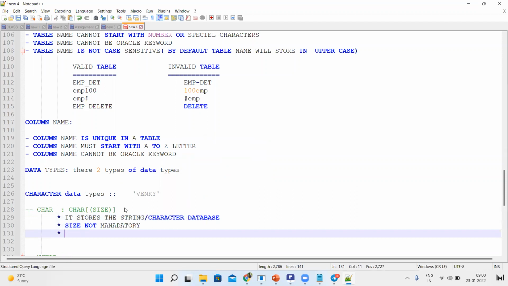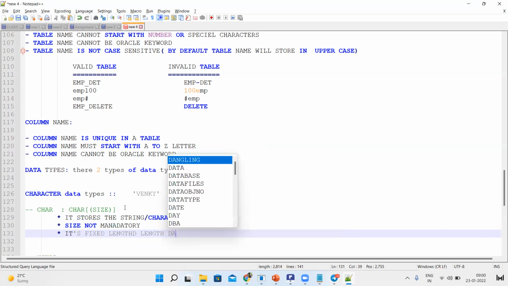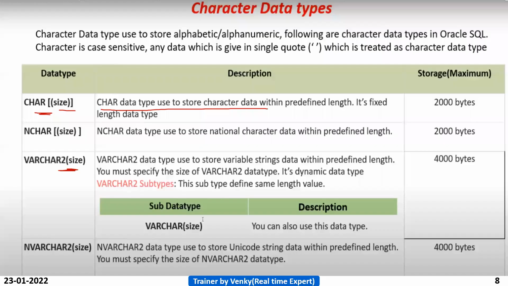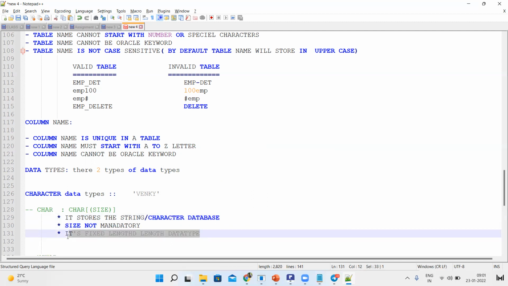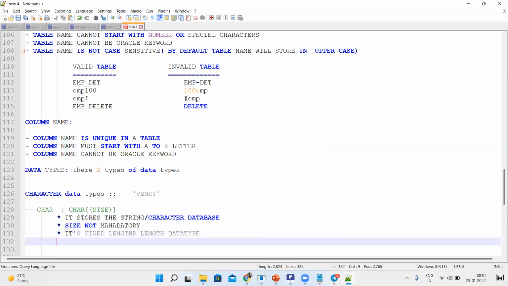It is a fixed length data type. So now you know these two points. You may not know yet what a fixed length data type is. Let us leave that one.